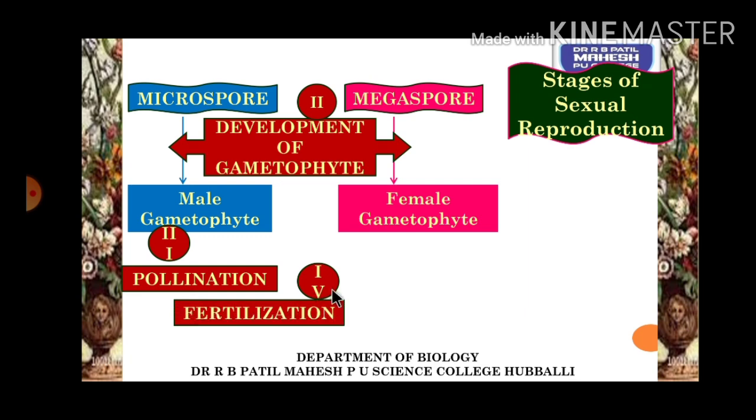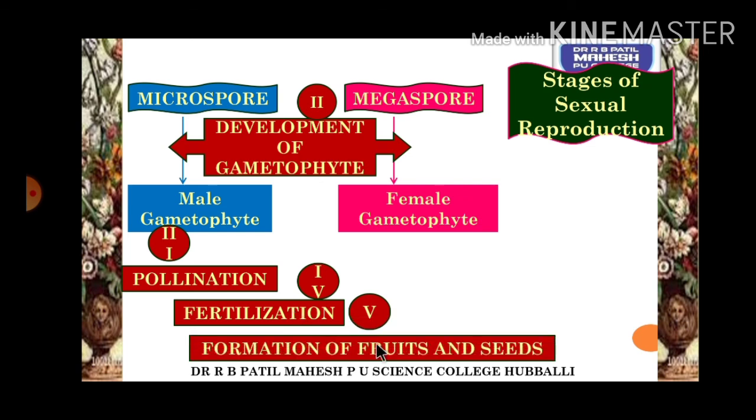After pollination, there will be fusion of the male gamete with the female gamete, and that is called fertilization. After fertilization, there will be formation of fruits and seeds. So these are the 5 basic stages of sexual reproduction.